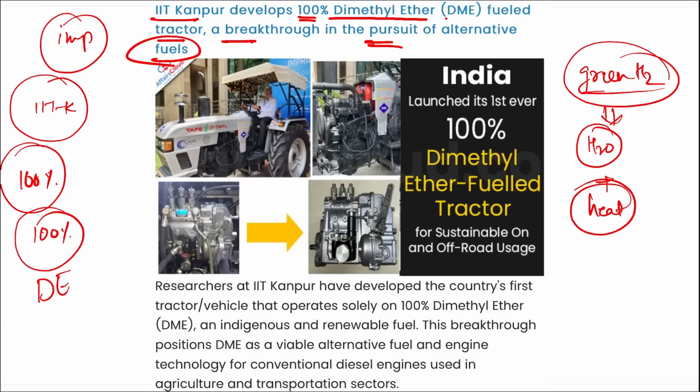Correct? Similarly, DME, dimethyl ether, is widely accepted by multiple countries, and it is a renewable source of fuel. Recently, IIT Kanpur has developed a dimethyl ether fueled tractor. That means an engine that works on dimethyl ether, and a tractor was powered with the same.